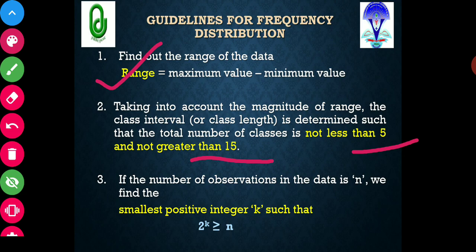The third point is that if the number of observations in the data is n, then the number of classes can be determined on the basis of 2 raised to k. 2 raised to k should be greater than or equal to n. So this is the basic rule, or you can say thumb rule, for classification of the data. Here k is the number of classes. So how it works, we will see in the next slide.